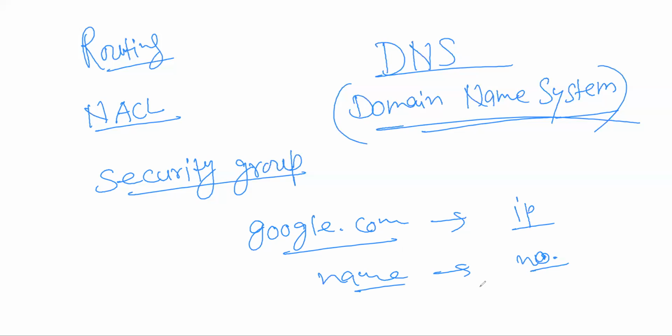So name to number. The concept here is it's difficult for human beings to remember numbers, but machines are good at numbers, correct? There is a fundamental difference between how a machine operates and how human beings operate. We remember names more, and machines work with only zeros and ones.